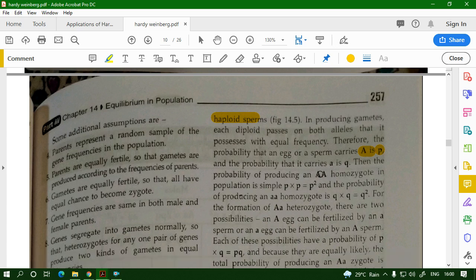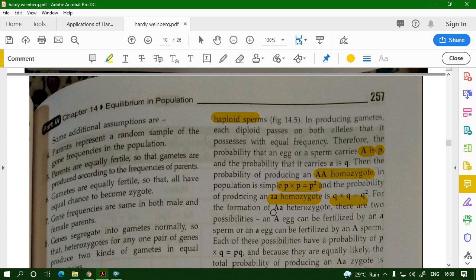What is the probability of the AA homozygote? It is p into p, or p square. The probability of having one A is p, the allelic frequency. Probability of having two A is p into p. The probability of events M and N occurring together is the product of both, so it will be a multiplication. So p into p is equal to p square. And the probability of producing the aa homozygote is q square.